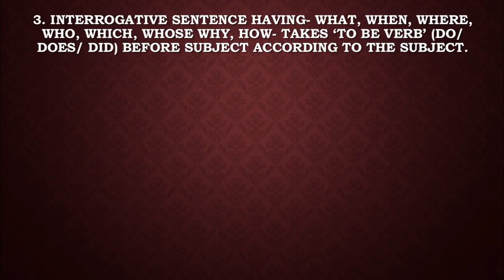Interrogative sentences having what, when, where, who, which, whose, why, how take a to be verb, that means do, does or did, before the subject according to the subject. While we are writing interrogative sentences having what, when, where, who, which, whose, why, how, then we have to write down a to be verb before the subject according to the situation.